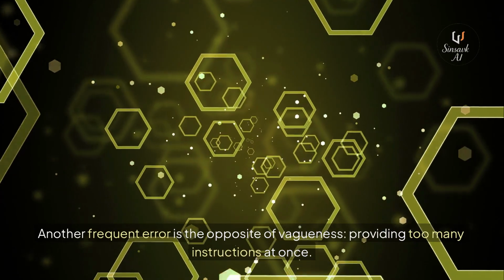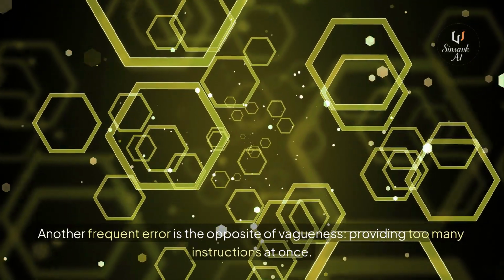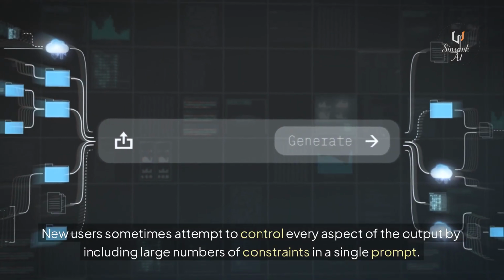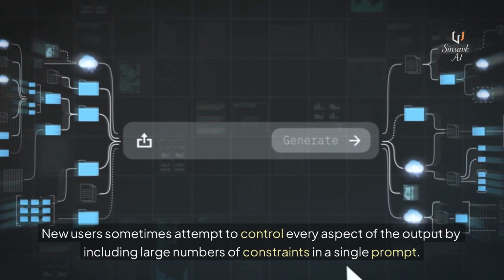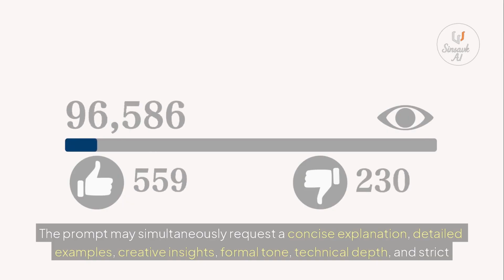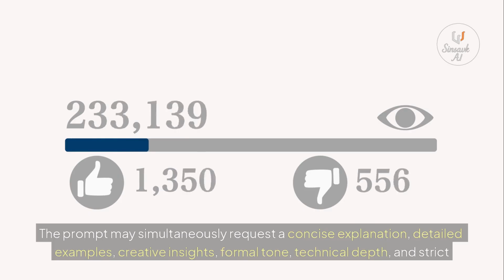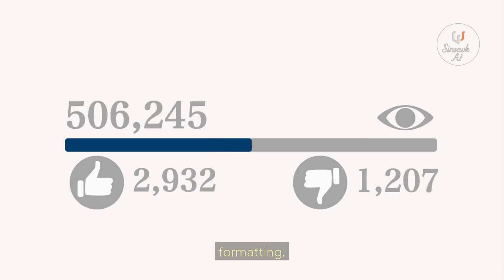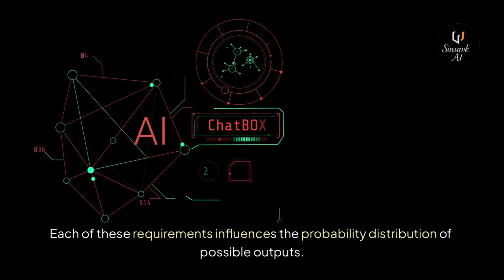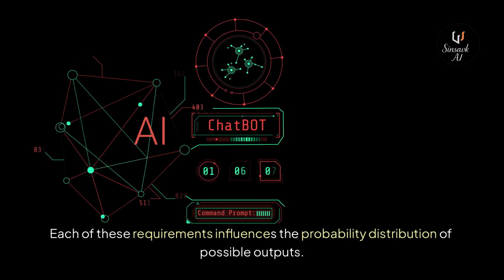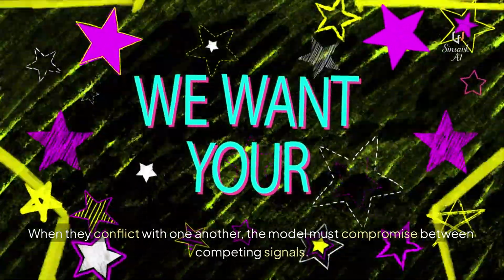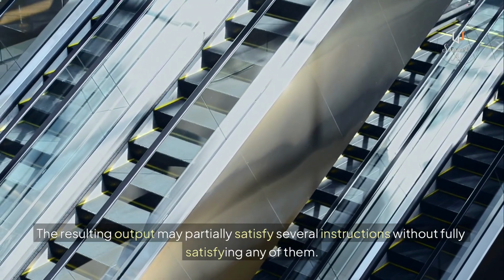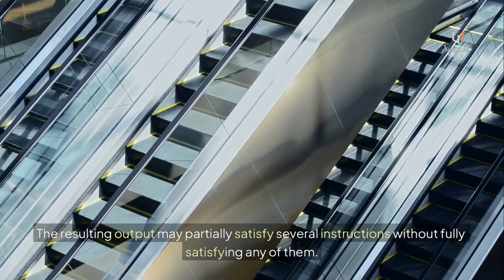Another frequent error is the opposite of vagueness, providing too many instructions at once. New users sometimes attempt to control every aspect of the output by including large numbers of constraints in a single prompt. The prompt may simultaneously request a concise explanation, detailed examples, creative insights, formal tone, technical depth, and strict formatting. Each of these requirements influences the probability distribution of possible outputs. When they conflict with one another, the model must compromise between competing signals. The resulting output may partially satisfy several instructions without fully satisfying any of them.